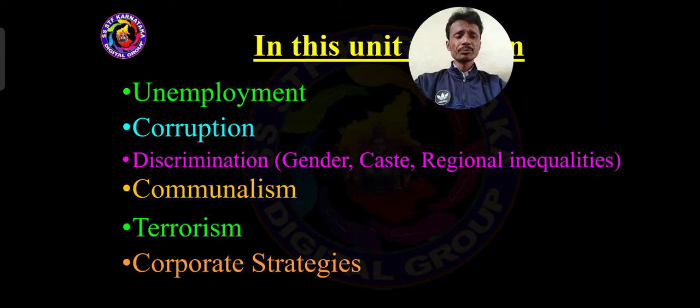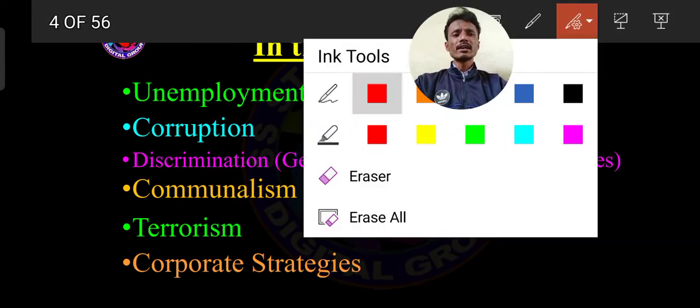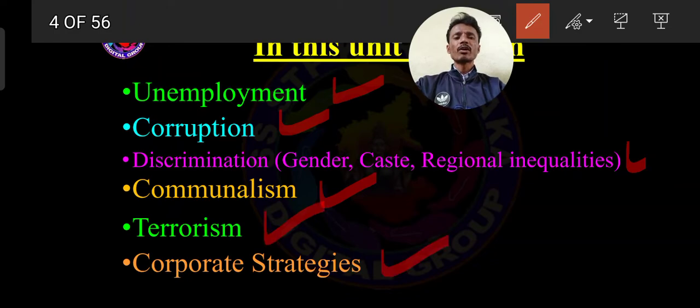So dear students, in this chapter we have to learn unemployment, corruption, discrimination, communalism, terrorism and corporate strategies. These are the very important problems India faced after independence.